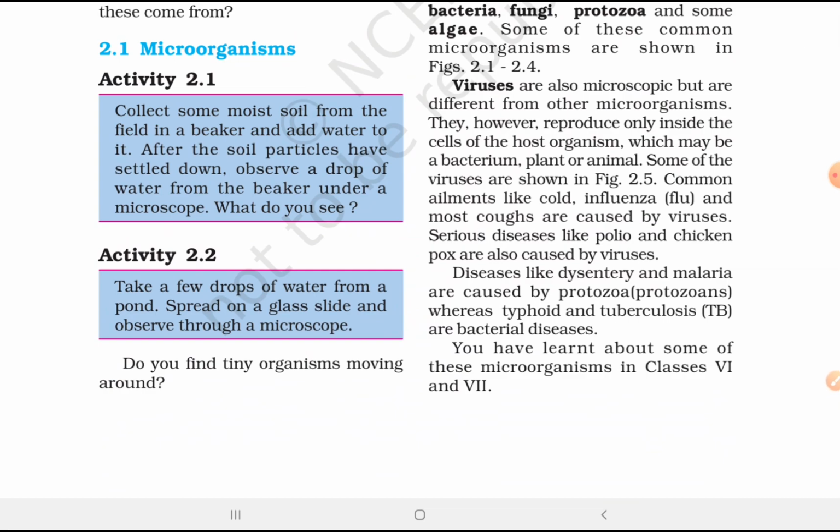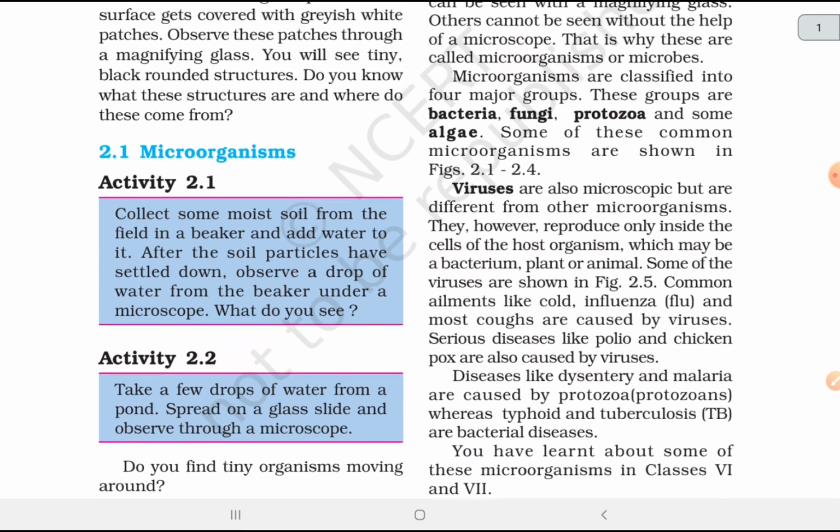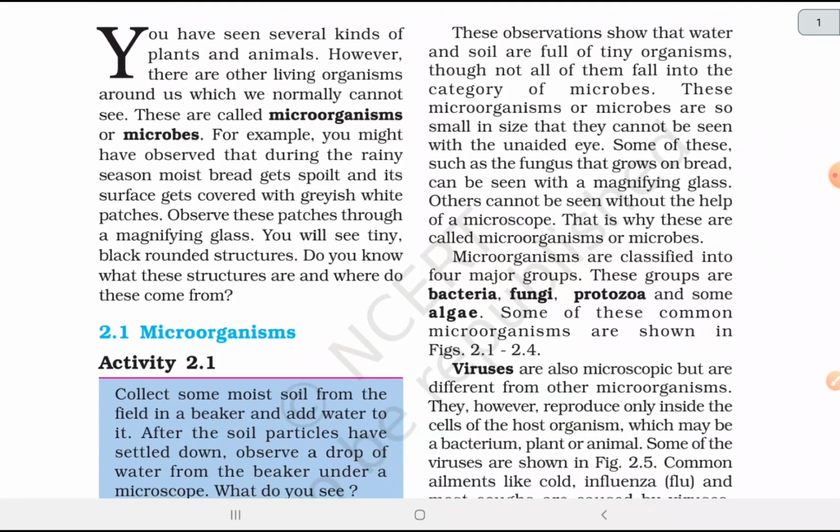We have some activities to do which I don't think that it's important to read. Then let's go start from here.